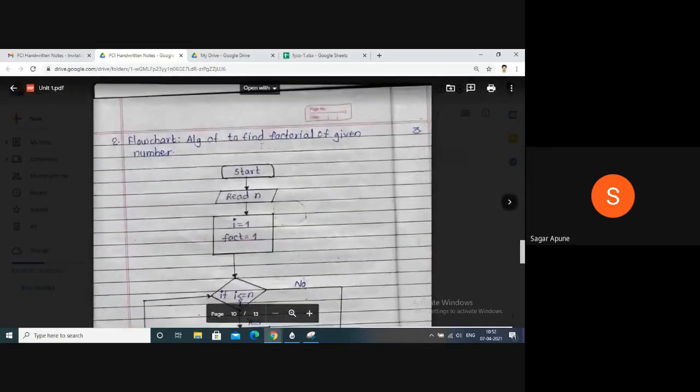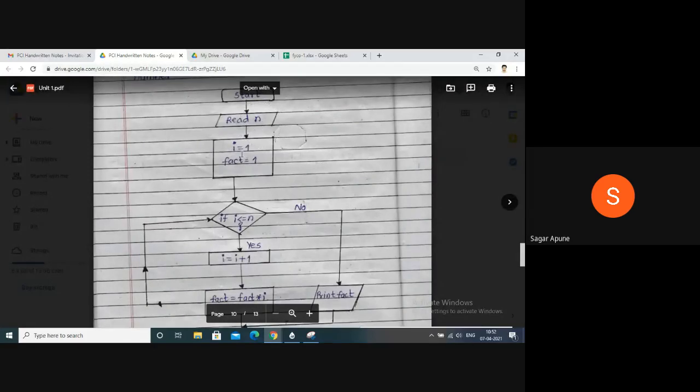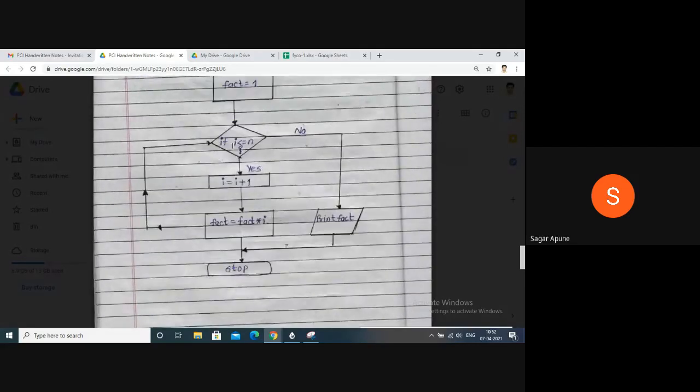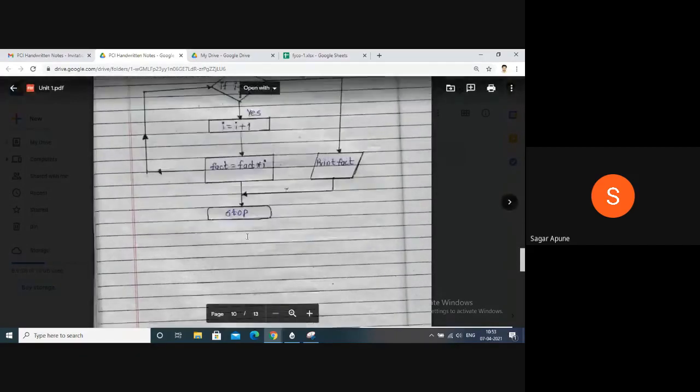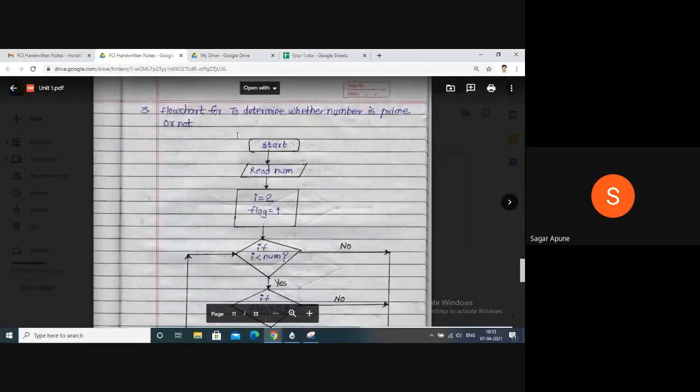Then this is the flowchart of factorial. Here first we read the number n, then we initialize I equal to 1 and fact equal to 1, because factorial of 0 is 1, right? Now check: if your value is not matched with n, then increment I and multiply with fact. This is the decision symbol, right? If it is true, then increment I. If it is false, it goes to print the fact value. Okay, and then stop.